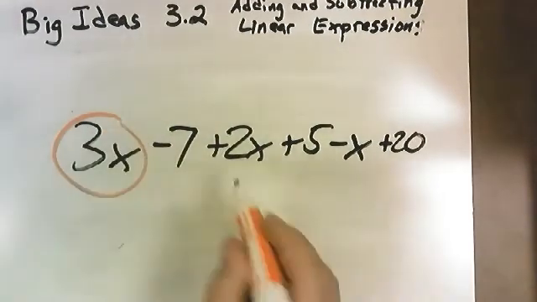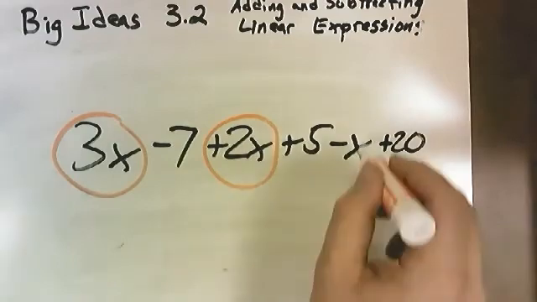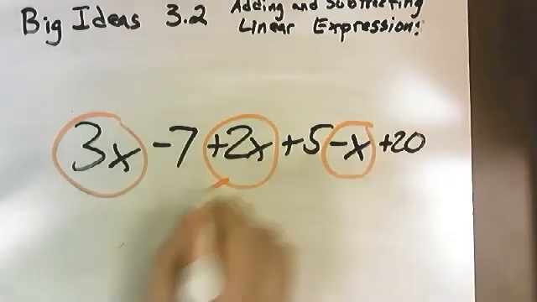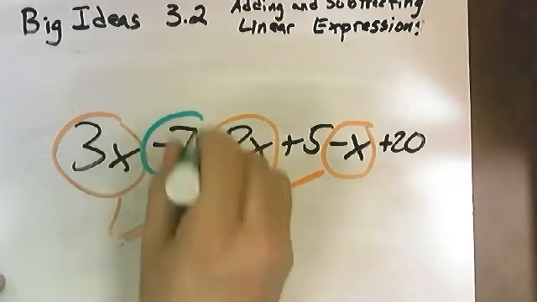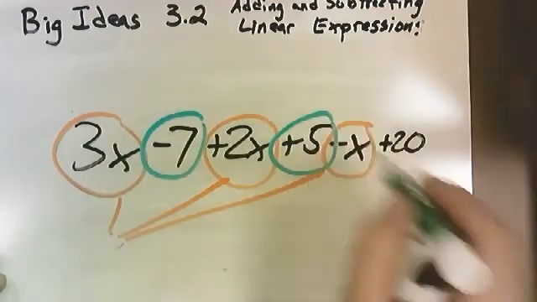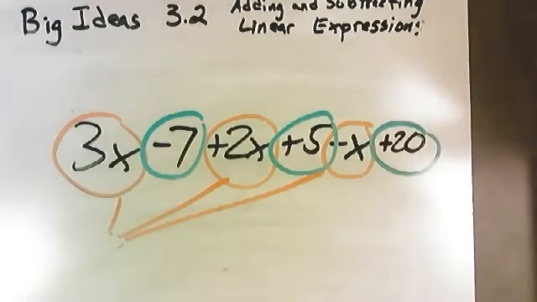We have the group of a 3x and a positive 2x and a negative x, and all of that, they're going to all play together. And then we're going to have a -7 and a positive 5 and a positive 20, and they're going to all be together in one group. So we have two distinct separate groups.